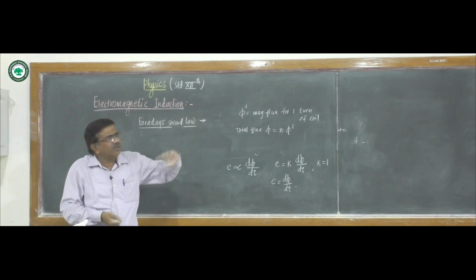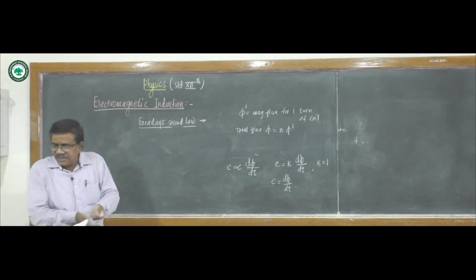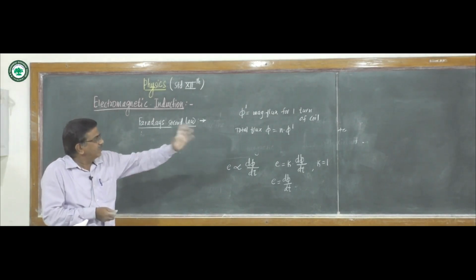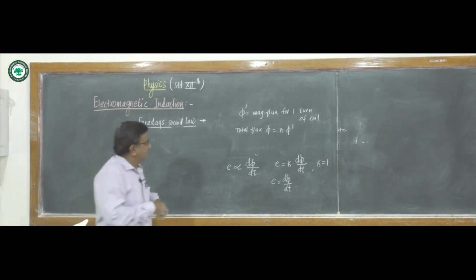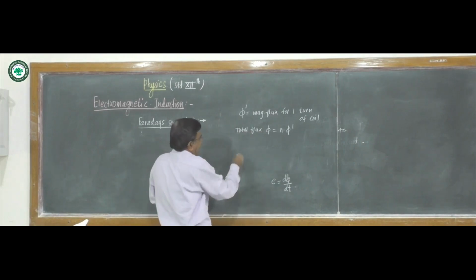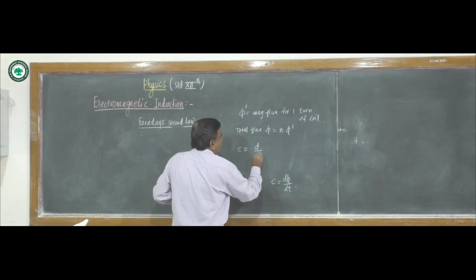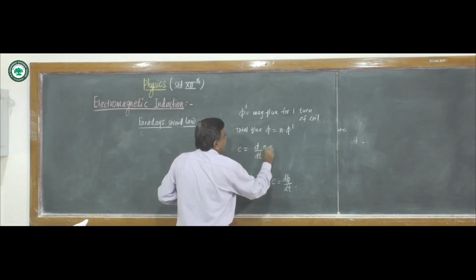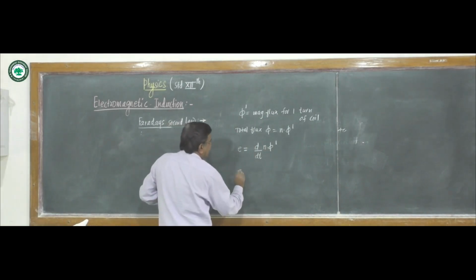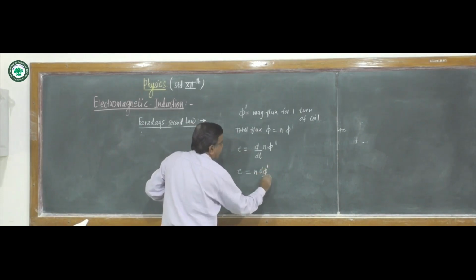Therefore, our equation becomes E is equal to d upon dt of N into phi dash, or we write this as E is equal to N d phi dash upon dt.